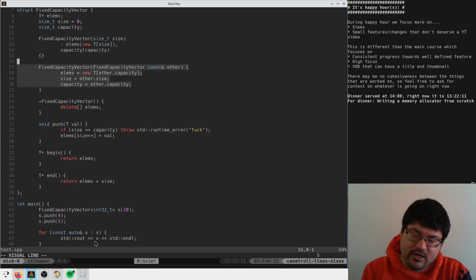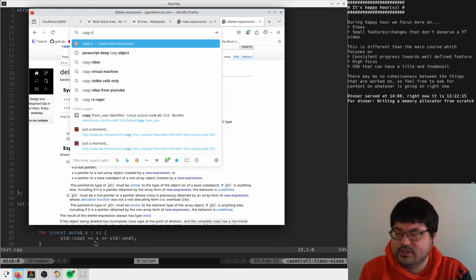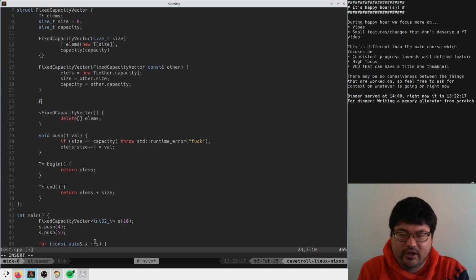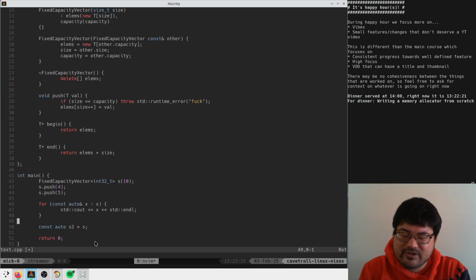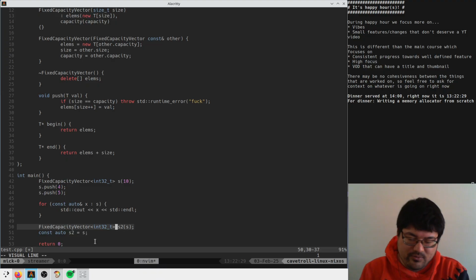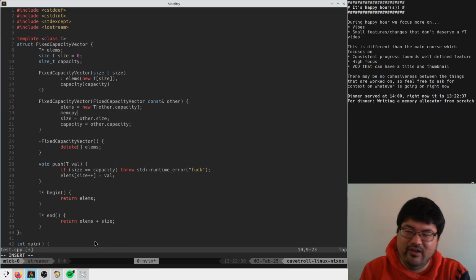Sometimes you also have to make an assignment operator. I don't remember when. There's one constructor for S2 equals S, and this is one thing and this is another thing, and sometimes they behave differently. Oh, you also need to memcopy the memories. Yeah, that's a really good point.